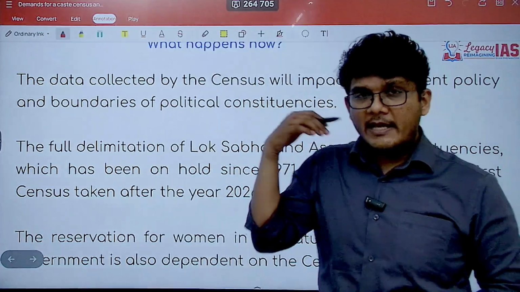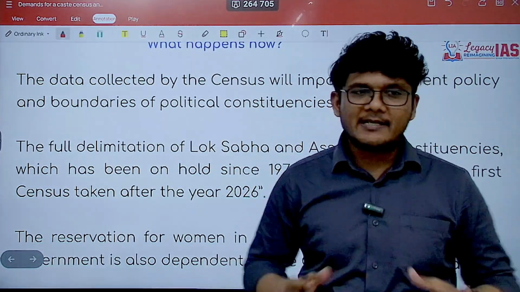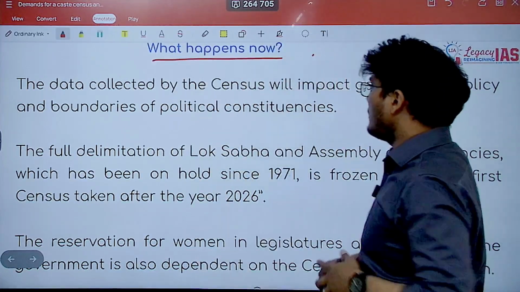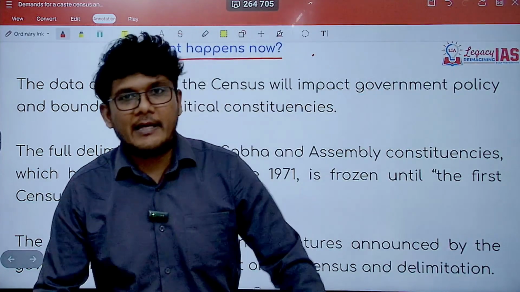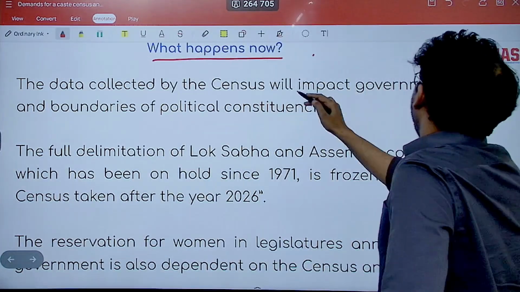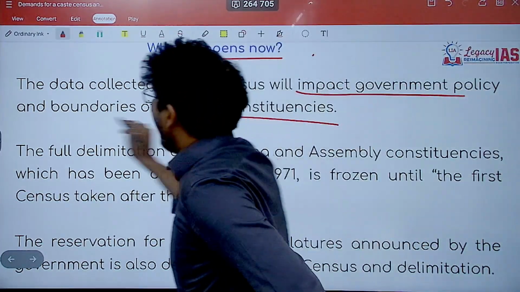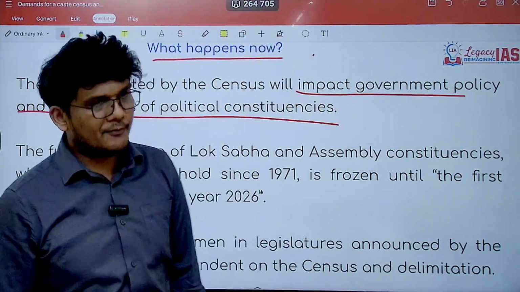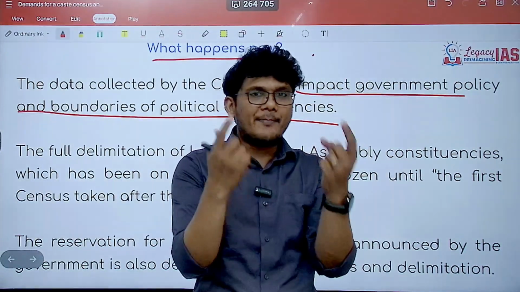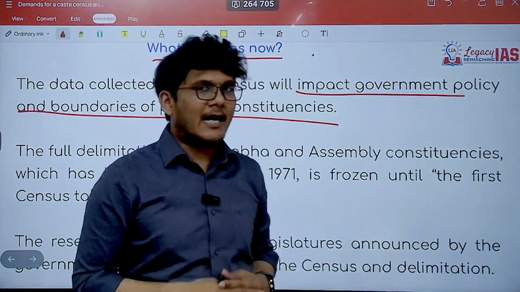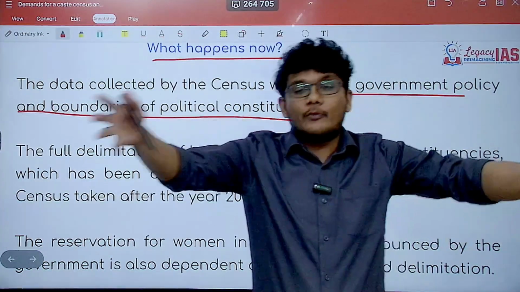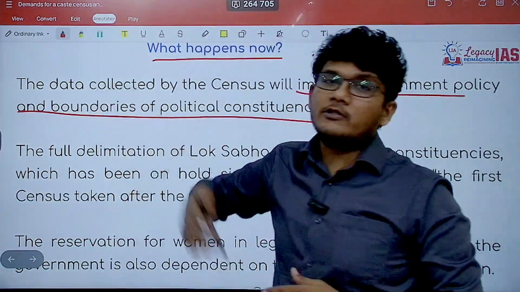So now the government has decided to include it. When that is done, what will then happen? When the data is collected, it will impact government policies and the boundaries of political constituencies. Absolutely. We are including the impact of both the census and the caste census. So when the census is done, the population changes, so the constituencies may change, the boundaries of the constituencies may change.